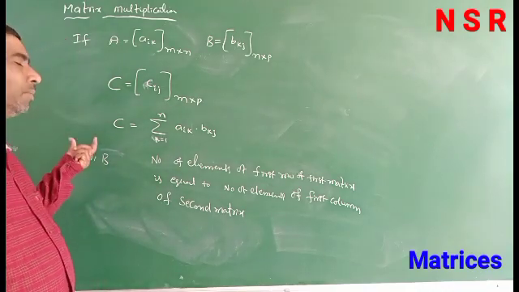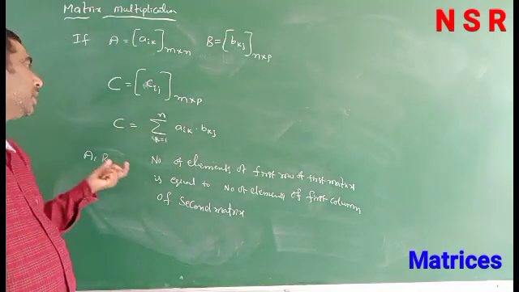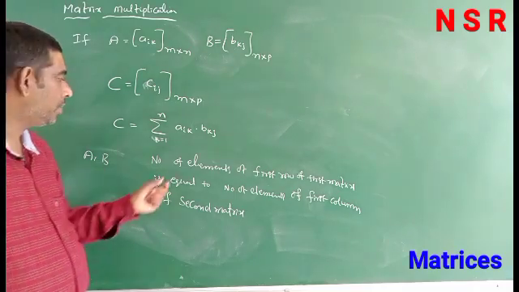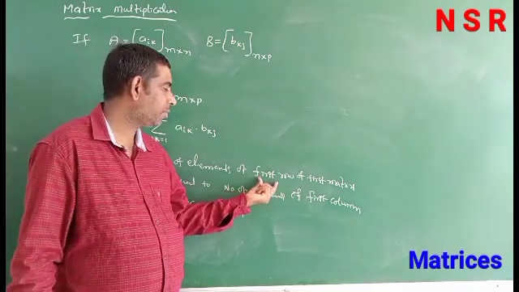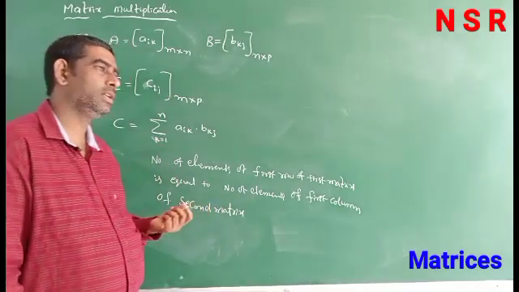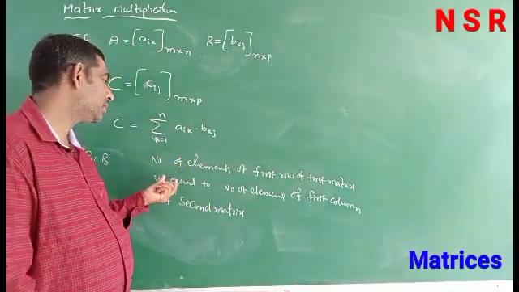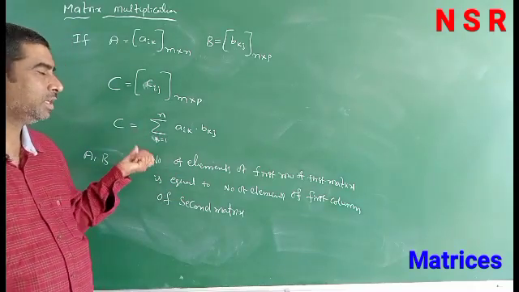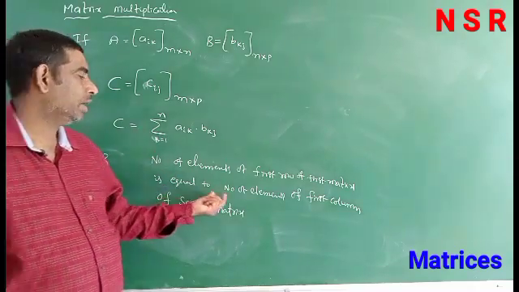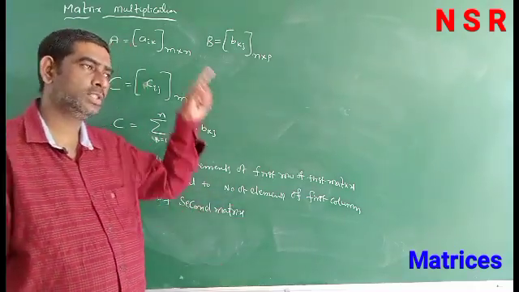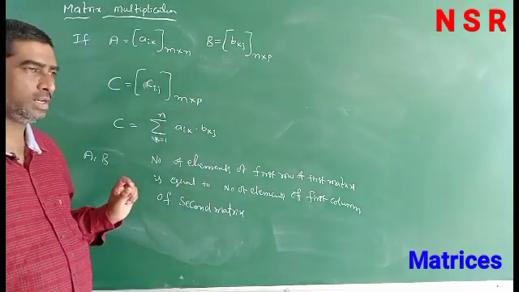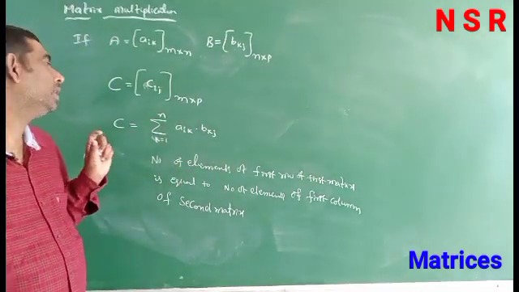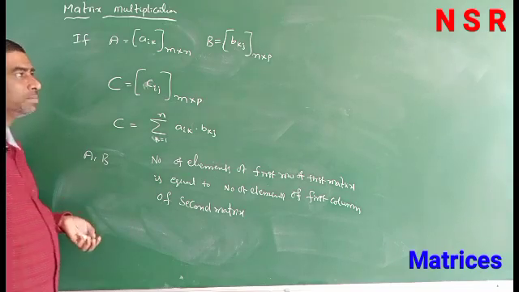So when two-matrix multiplication is possible, how many elements are present in the first row of the first matrix, all those elements must be exactly equal to the number of elements of the first column of the second matrix. At that time only, matrix multiplication is possible.